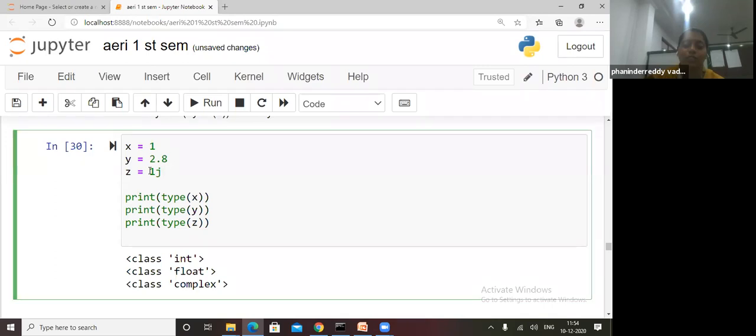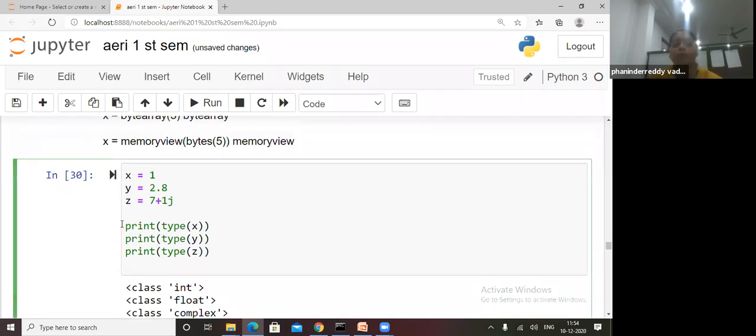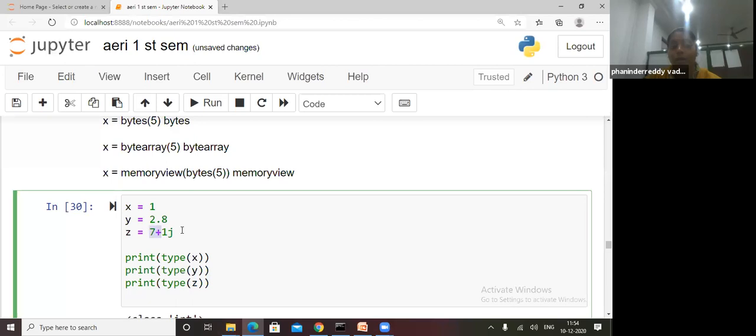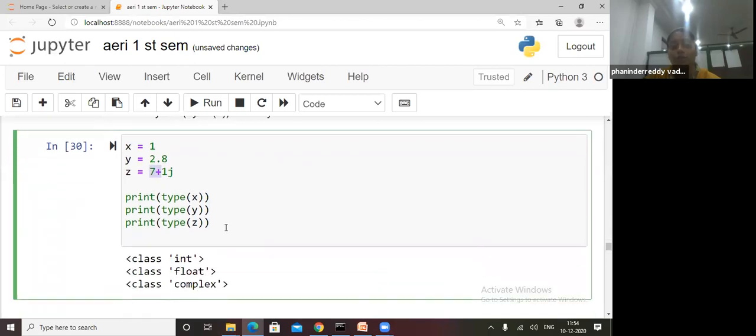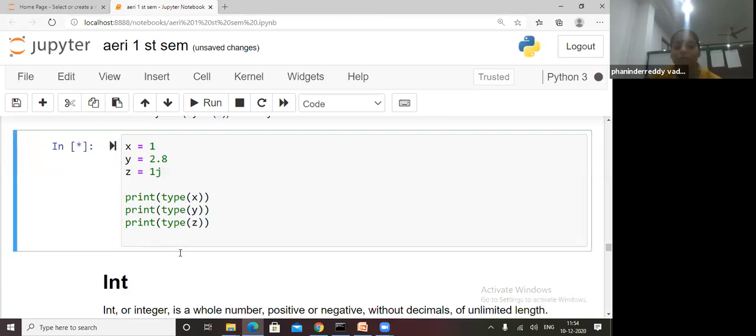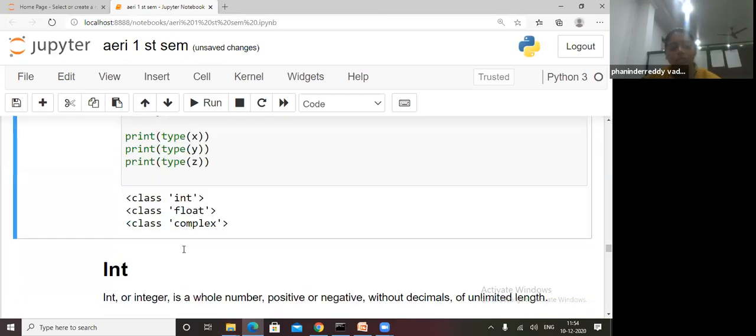Whether we write 1j or 7 plus 1j, the integer part is not mandatory for a complex number. But the imaginary part is mandatory. Without the integer part you can also write a complex number. Okay, is it clear, students?